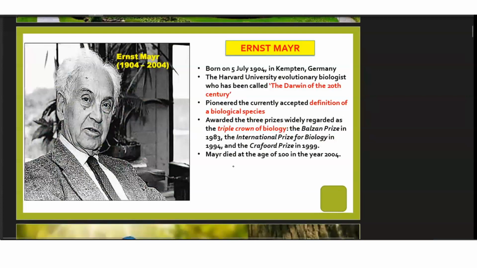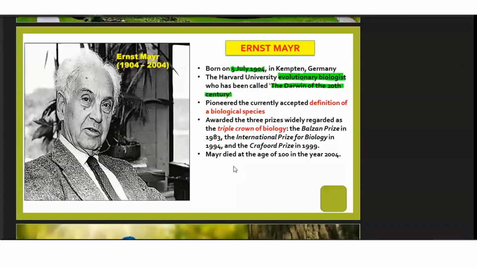Okay, this question has often been asked, children, so please remember this: who is known as the Darwin of 20th century? The name Darwin you are already familiar with. Darwin, who is known as the father of evolution, isn't it? So that Darwin, who is known as the father of evolution, lived a long time back, but this person is the Darwin of the 20th century. Okay, he was born on 5th of July 1904 in Germany, and he was a Harvard University evolutionary biologist. Okay, evolutionary biologist. That is why he is known as the Darwin of the 20th century, because he was also involved with studies of evolution.